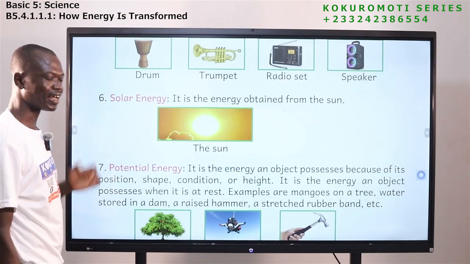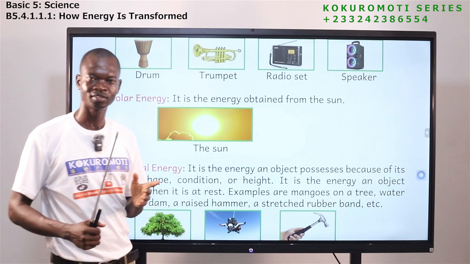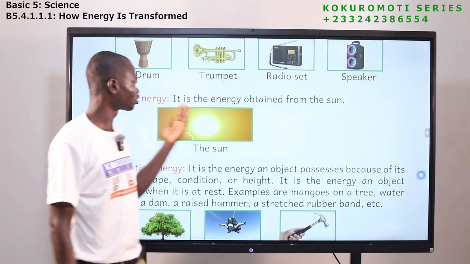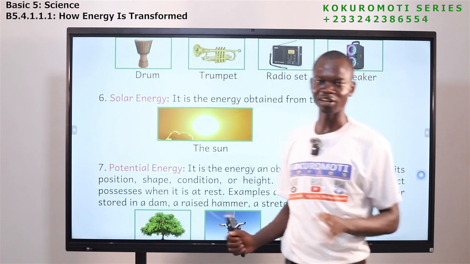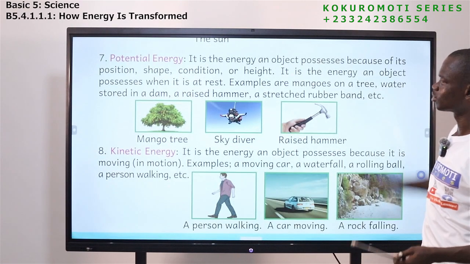The next one is solar energy. Only one object gives solar energy, which is the sun. So solar energy is obtained from where? The sun. As for this, you don't have to mix it. Okay. Now let's look at the next one.